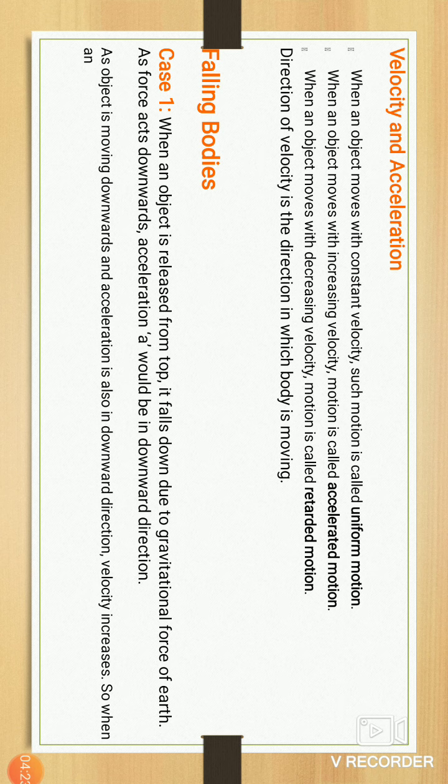When that mobile is released from your hand, from the top of your home, it falls down on the earth, okay.